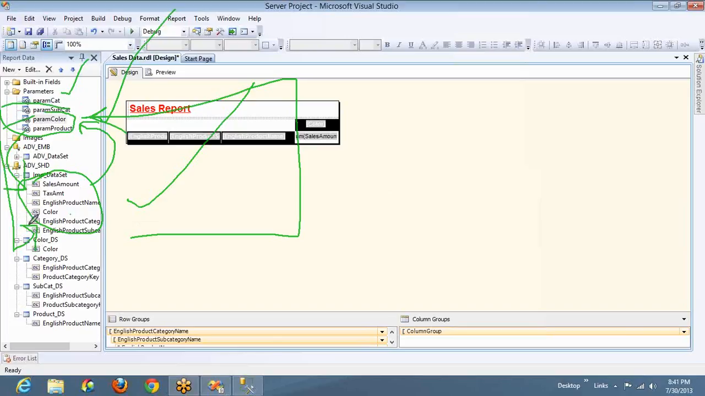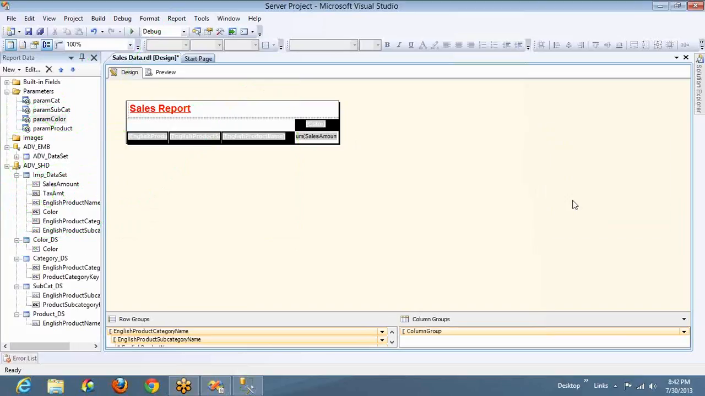So forward dependencies, in the sense that this parameter value is dependent on this data set, and this data set is dependent on this parameter value. And that is why it says forward dependencies are not allowed in SSRS. And that is why we won't use the columns from the same data set which is having parameter values.